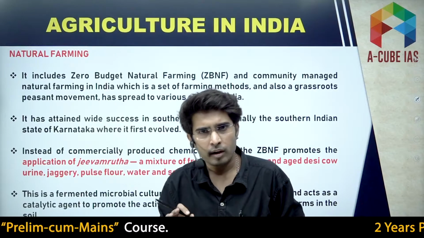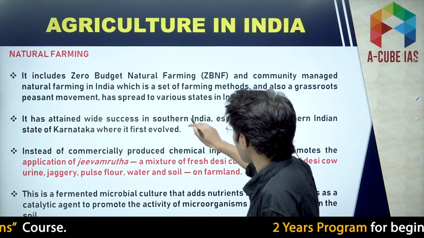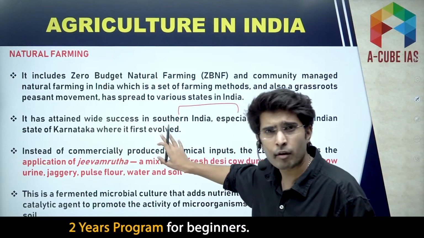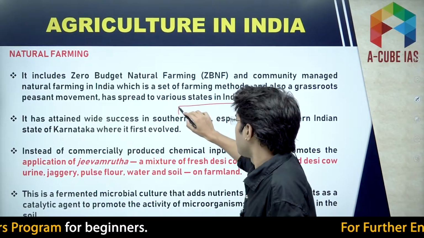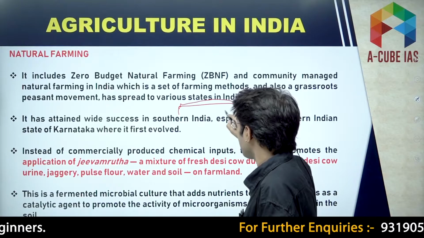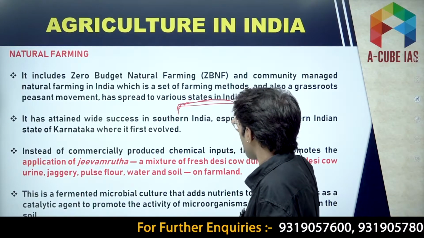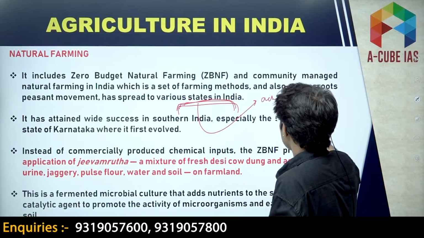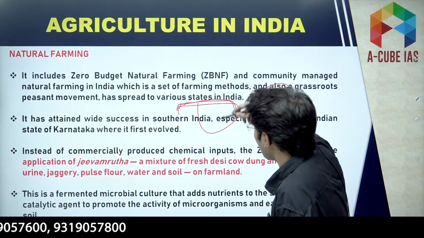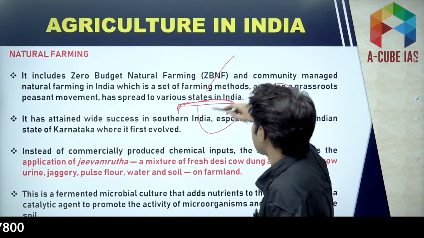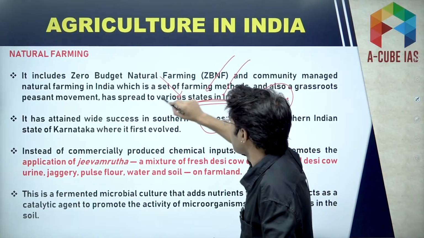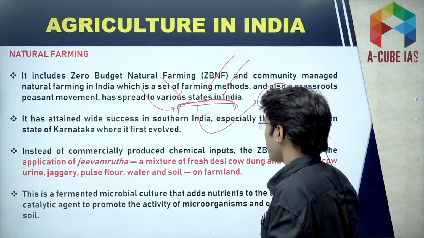You leave the soil like this, and decomposition of organic matter takes place within the soil. This is how the soil achieves its nutritional level. So you are not adding chemical fertilizers, animal manure or bio waste.